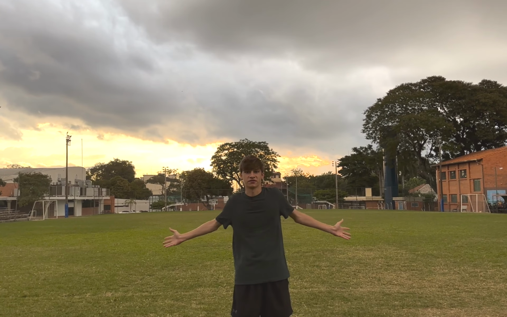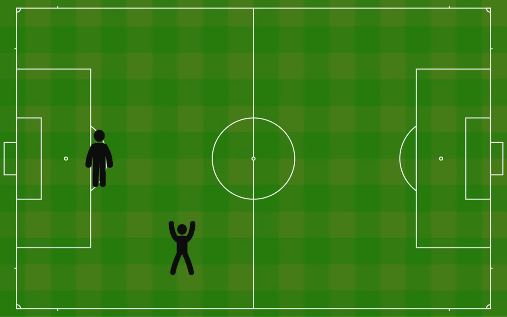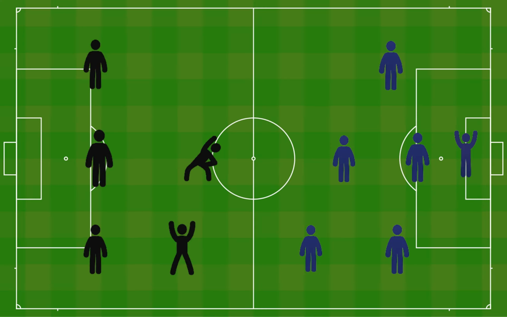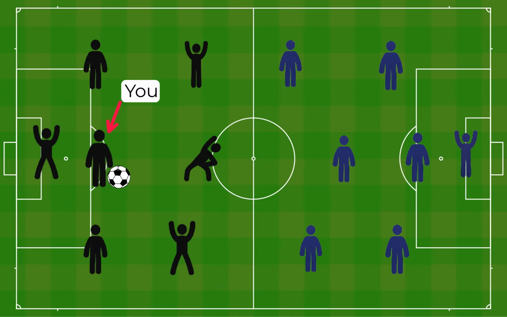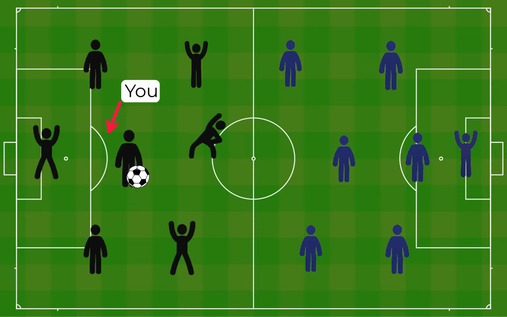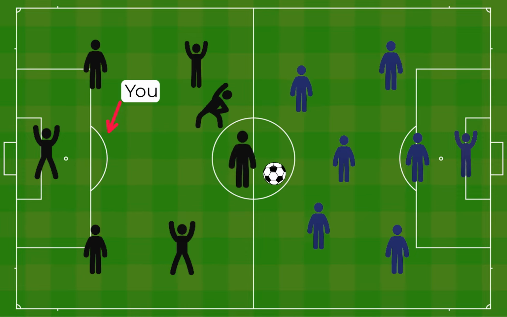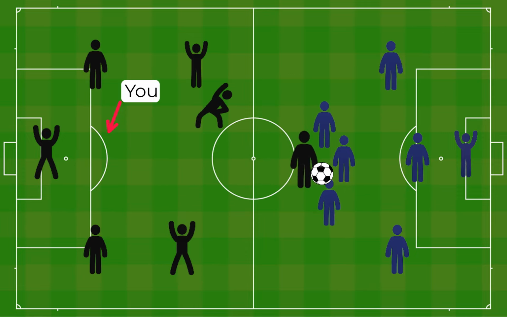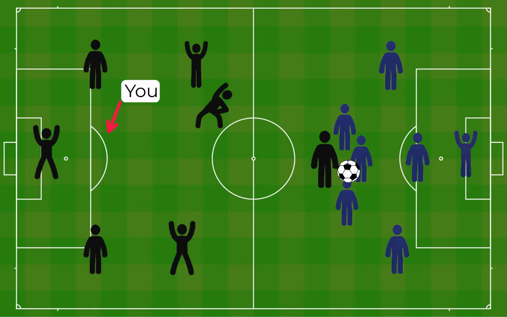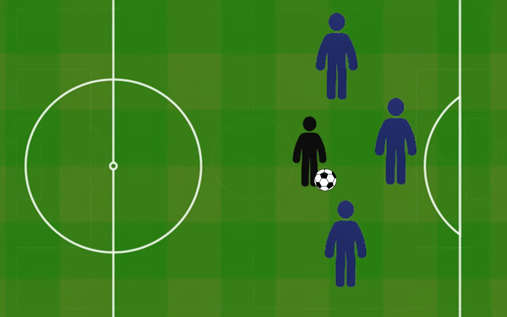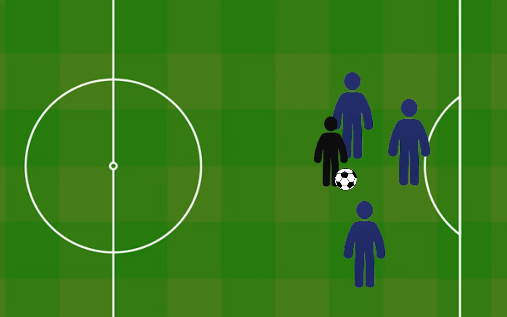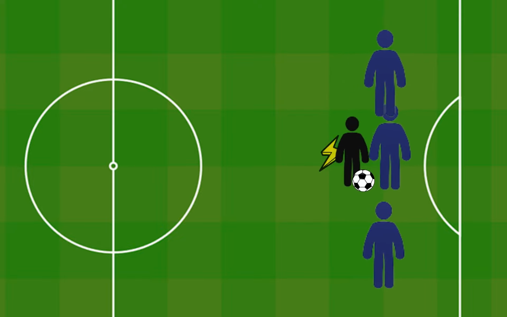Let's use a soccer field to visualize our concept. Imagine that you and 13 of your friends are on a football field, each one uniformly spaced out from each other. There are two teams, black and blue. You start to dribble with the football towards the goal. As you continue moving forward, the opposite team starts to crowd around you, slowing down your movement as they try to take the ball away from you. As they try to take the ball away, they bump into you. Through this collision, energy is released and your body absorbs it.